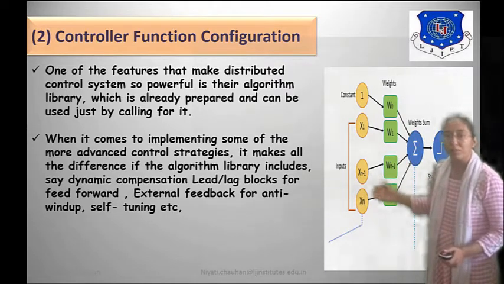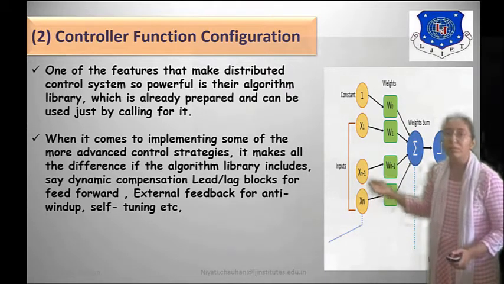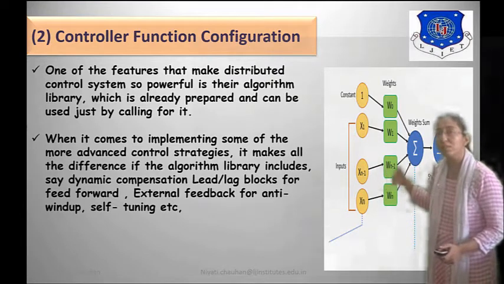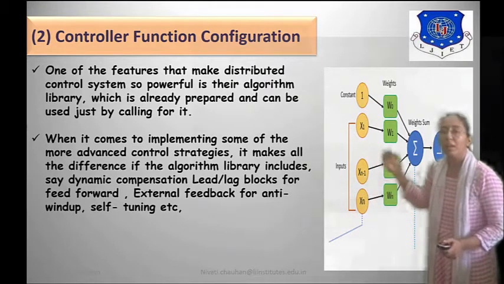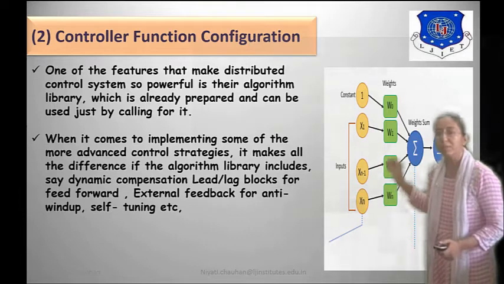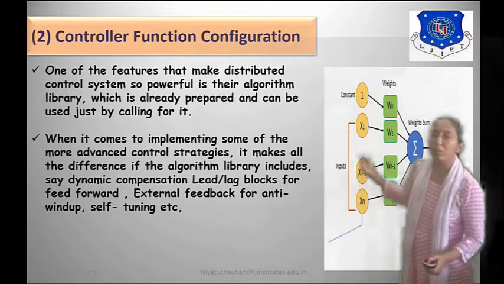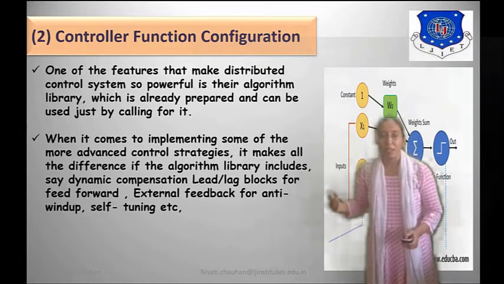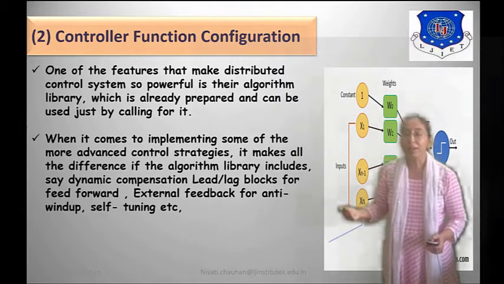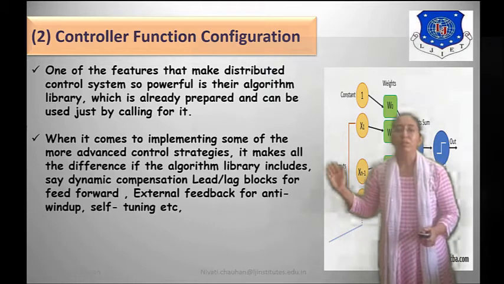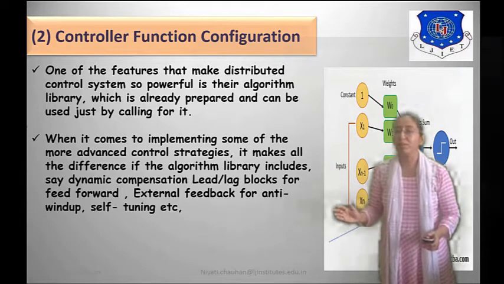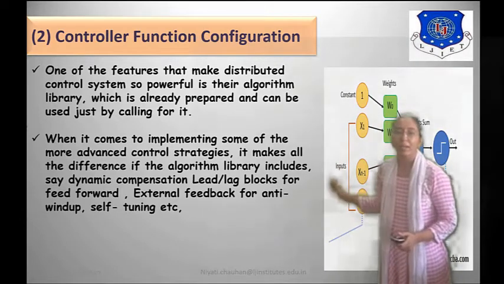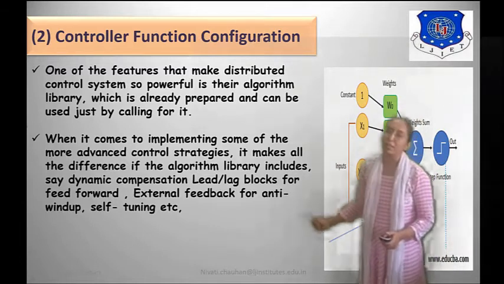When it comes to implementing some of the more advanced control strategies, it makes all the difference if the algorithm library includes, say, dynamic compensation, lead lag block for feed forward, external feedback, anti-windup, self-tuning, etc.